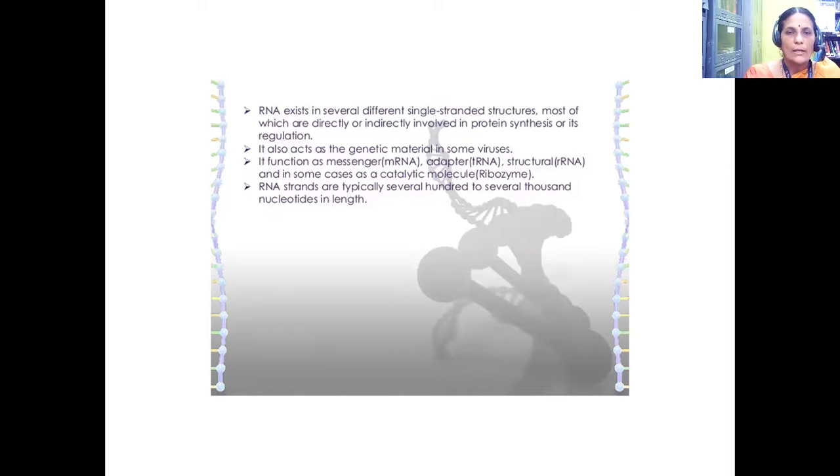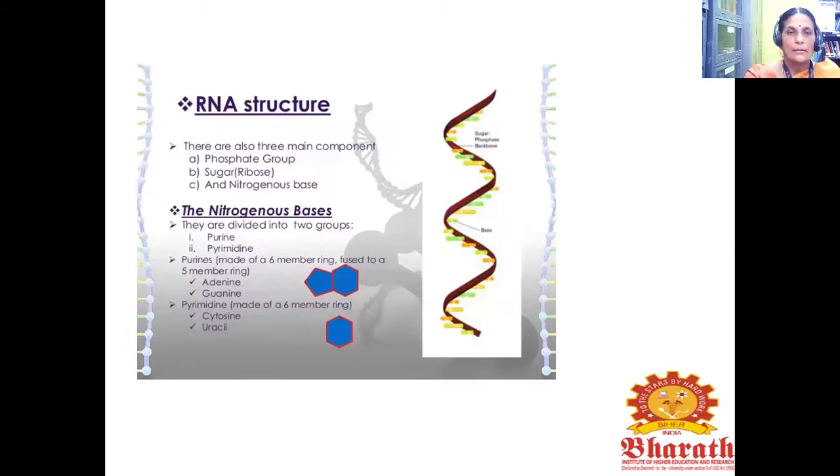It also acts as the genetic material in some viruses. It functions as messenger RNA, in octamer structure, and in some cases as a catalytic molecule, for example, ribozyme. RNA strands are typically several hundred to several thousand nucleotides in length.